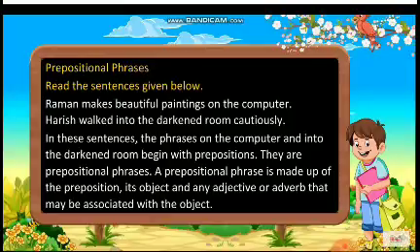How can we find out? They begin with prepositions. For example, on the computer is a phrase. Into the darkened room is a phrase. They are prepositional phrases. A prepositional phrase is made up of the preposition, its object, and any adjective or adverb that may be associated with the object.